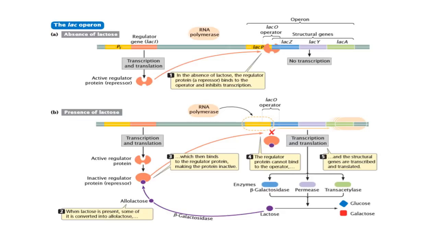But in the presence of allolactose, it binds to the regulator protein and makes the regulator protein inactive. Now the regulator protein cannot bind to the operator region, and the structural genes are transcribed by RNA polymerase. Later they are translated into beta-galactosidase, permease and transacetylase enzymes respectively.